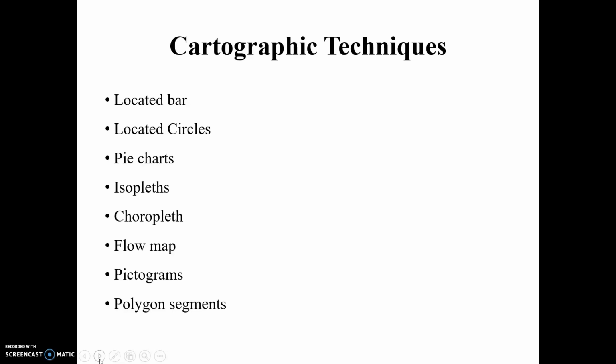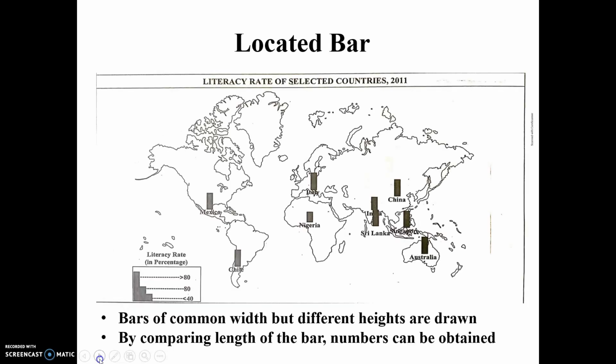The cartographic technique. There are various cartographic techniques, as you can see on this slide: located bar, located circles, pie charts, isopleth, choropleth. So we will see these techniques one by one. How can you know which kind of cartographic technique is used in the given map?